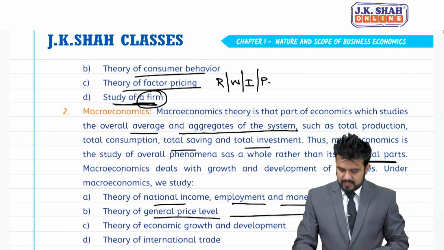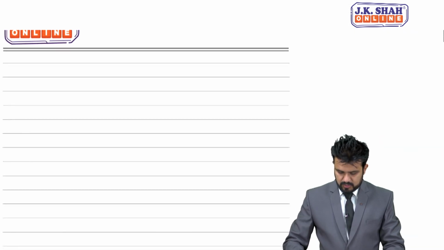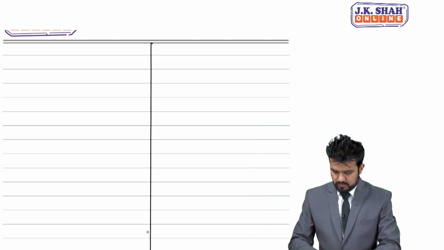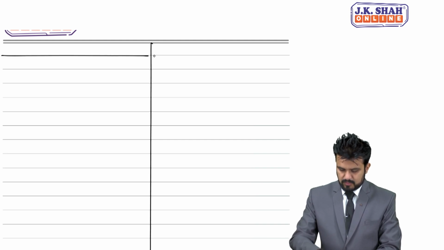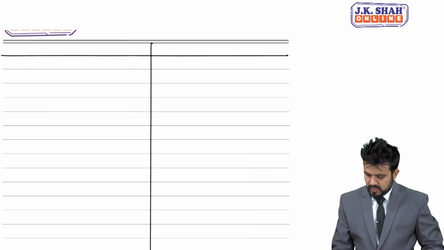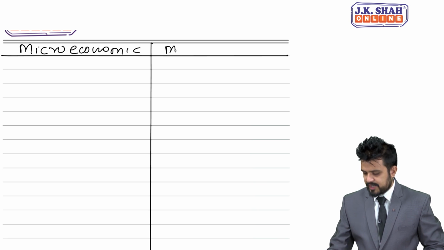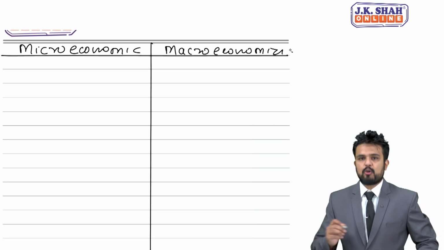So now let's see certain points. Please make a note of this. On the left hand side I am writing microeconomics, on the right hand side macroeconomics.